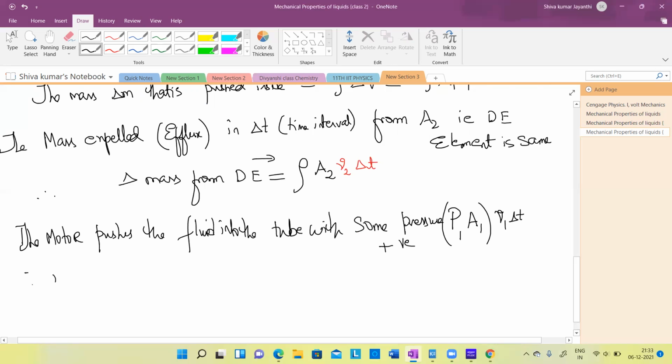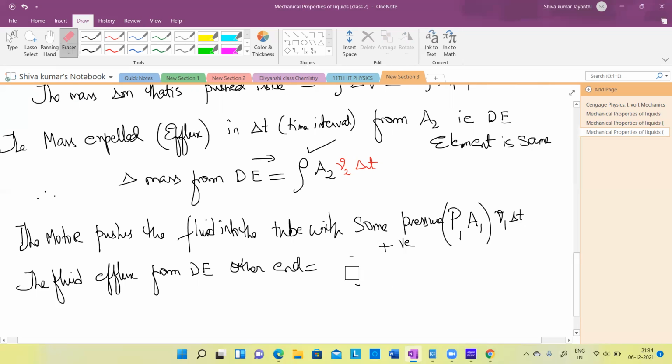Okay. Next, similarly, the fluid efflux from D to E, coming out from the other end of the tube. What is that going to be? Some other pressure, because here velocities are different, so pressure will also be different. Area is also different. So what is that going to be? P2. This is mass. I'm telling you again. The earlier one was mass we wrote. Now this is about work done I'm doing now. Understood that?